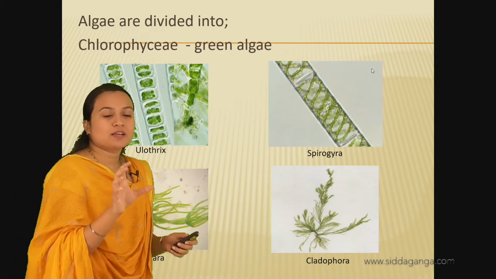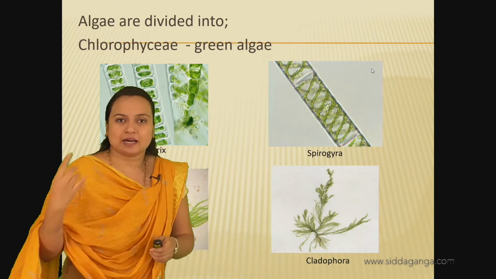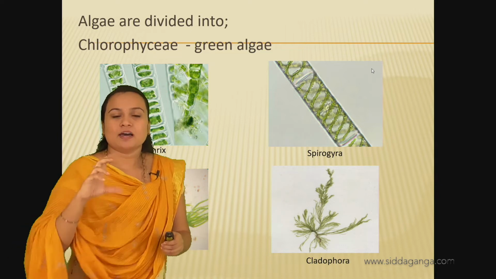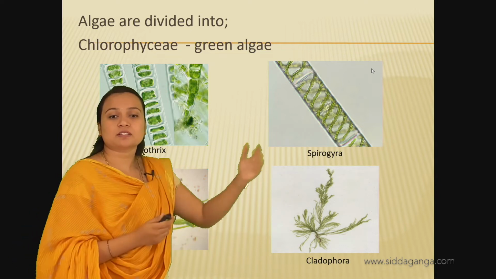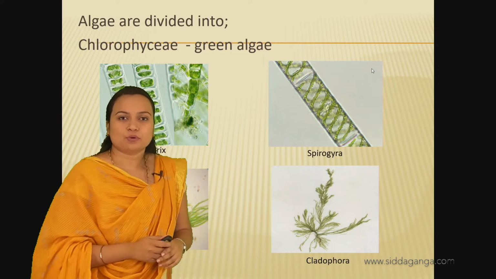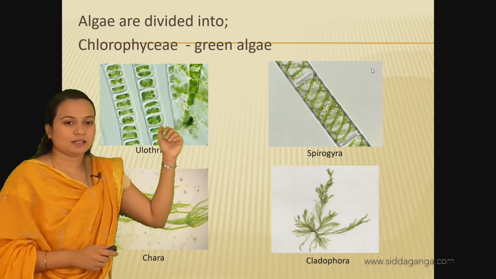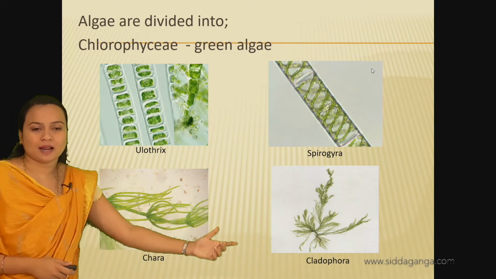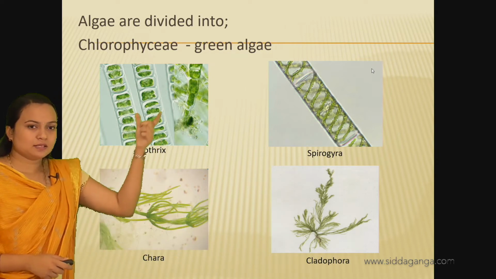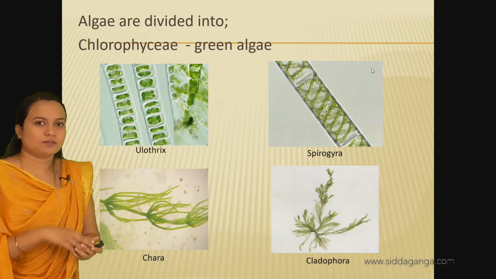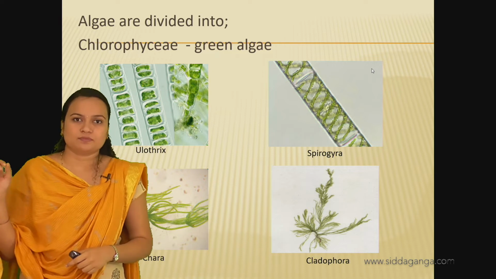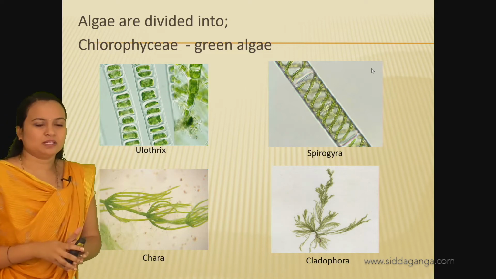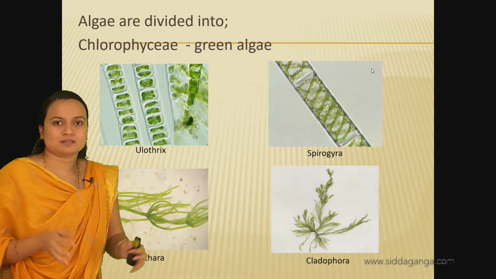In Spirogyra, the cytoplasm is spirally arranged, in a ribbon-like arrangement, so it is called Spirogyra. Now, if you compare these two with Chara and Cladophora, in these algae the cells are filamentous, but here somewhat branching has happened, right? They developed into some branch-like structures.